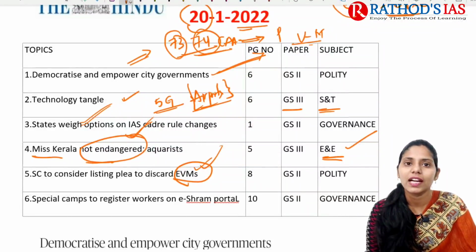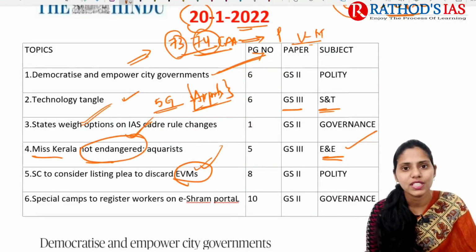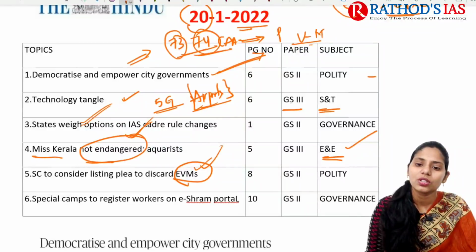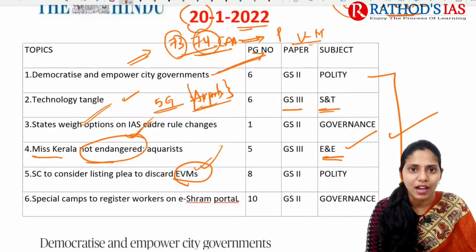And next topic is regarding the E-shram portal. We are going to discuss that, and it will be important from our governance point of view, which mainly comes under GS paper 2. So these are the 6 topics we are going to discuss.